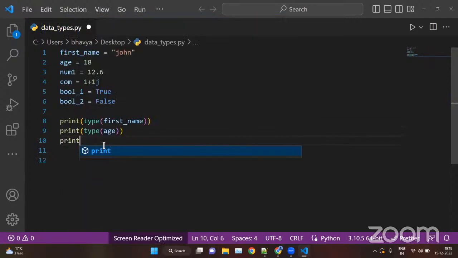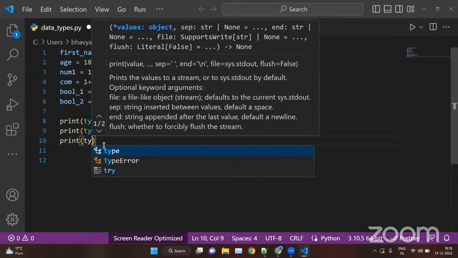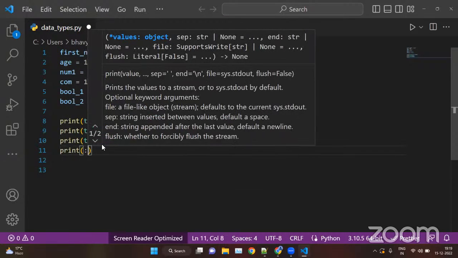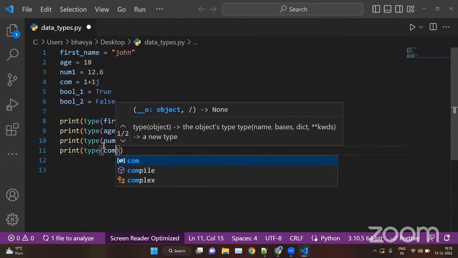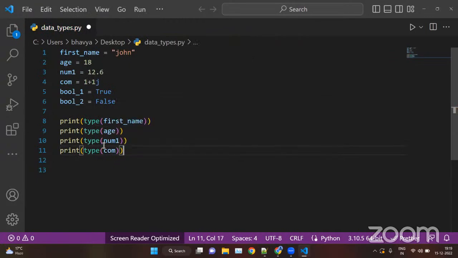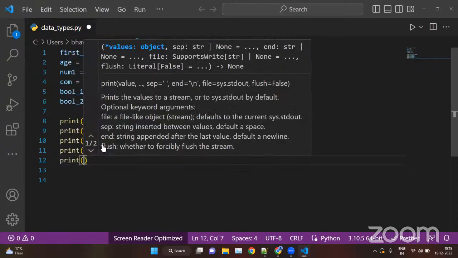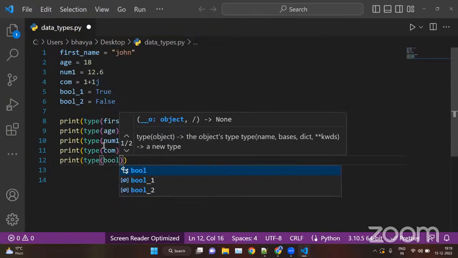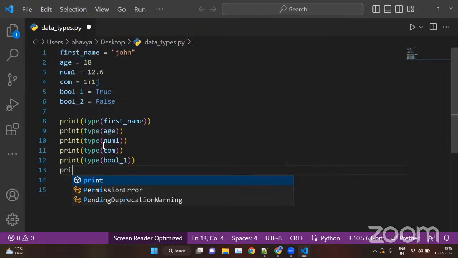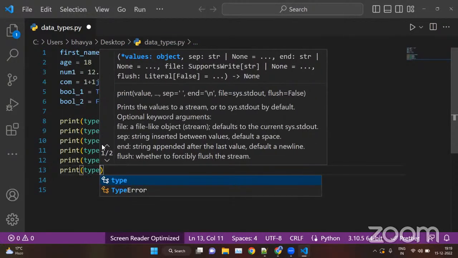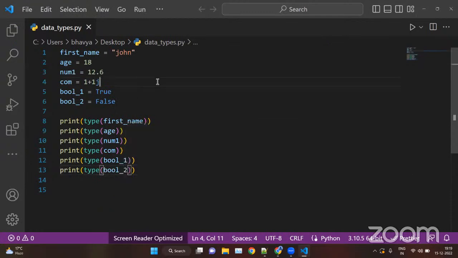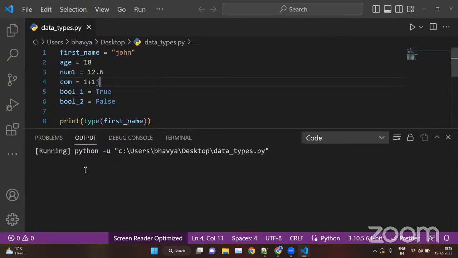Okay, then we will check for the type of number. Then we will check for the type of form. Then we will check for the type of root_one. Then we will check for the root. Okay. So let's run this.